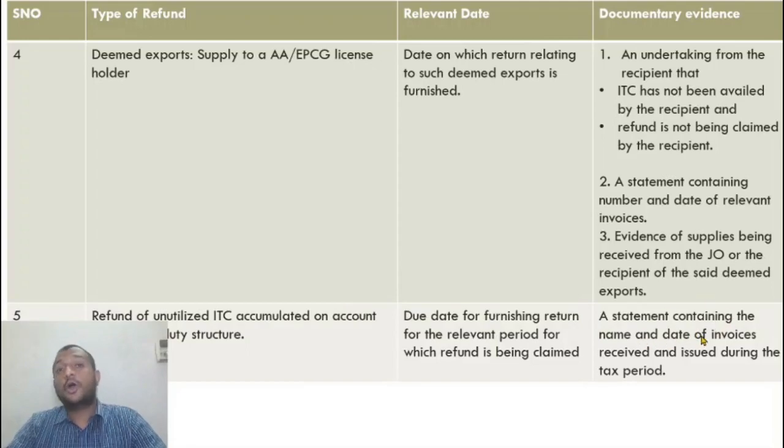All right, what is the documentary evidence? So basically he needs evidence that my input credit is suffering a much higher tax than the output tax. So what evidence can you attach? The details of inward invoices received. A statement containing number and date of invoices received and issued during the tax period.